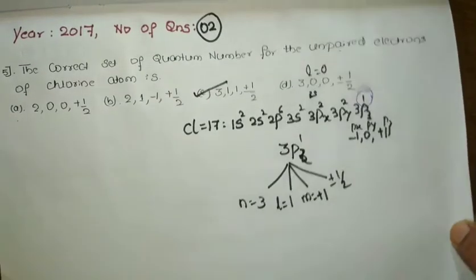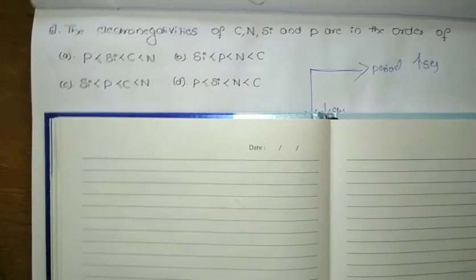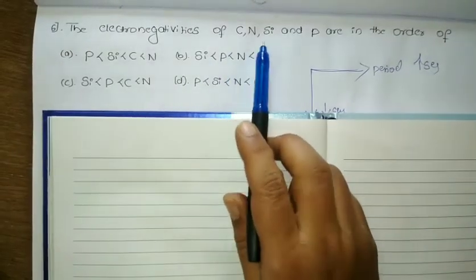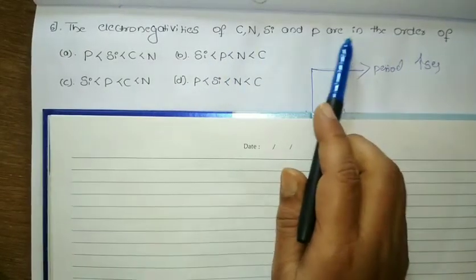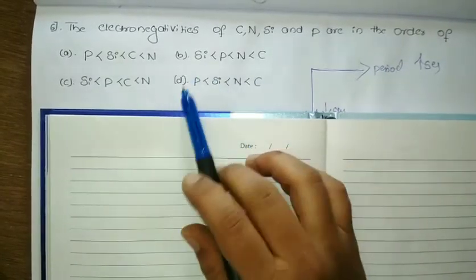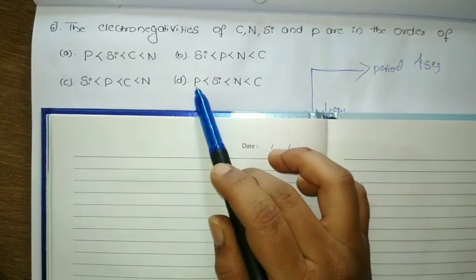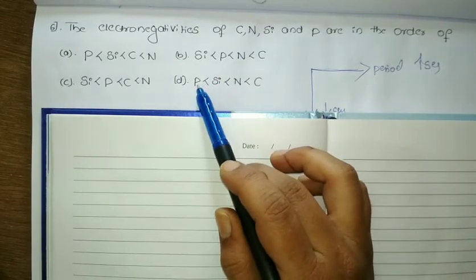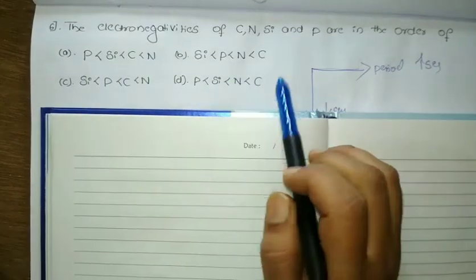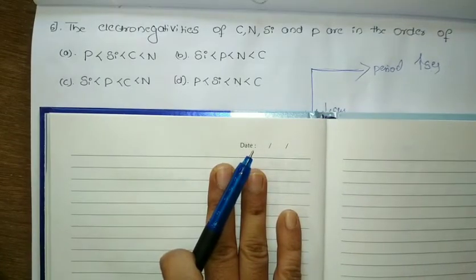One question will be compulsory from the quantum topic. Yes, dear students, the next question is that the electronegativities of carbon, nitrogen, silicon and phosphorus are in the order of. They have arranged the electronegativity of all four: phosphorus less than silicon, followed by nitrogen, carbon, in that way. So from lower to higher value they have arranged.